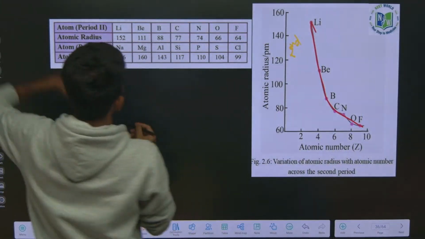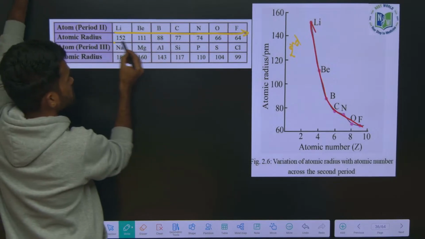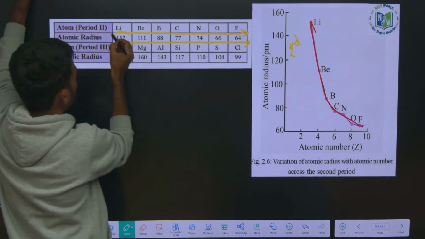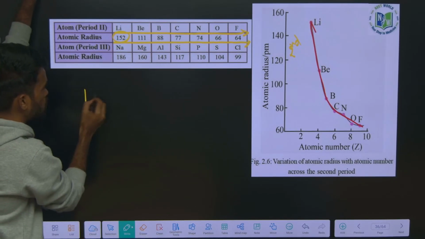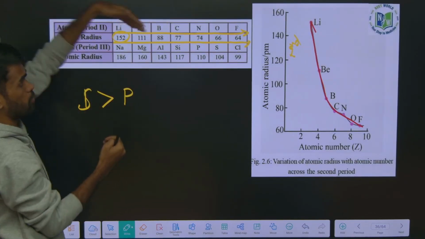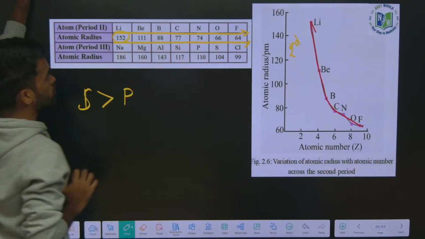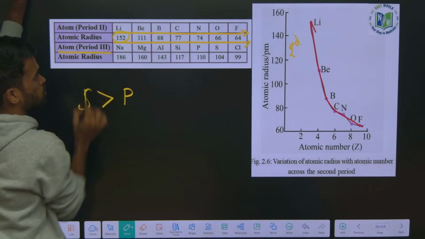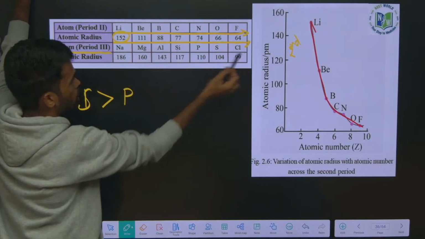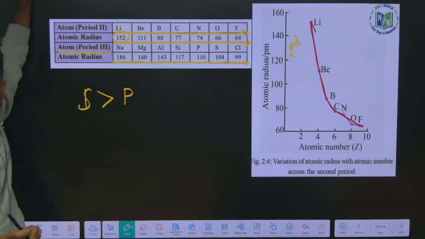If you go from lithium, beryllium, carbon like this, their size is getting decreased. S block elements will always have the maximum size, then the P block, as per the data when comparing S and P blocks. Look at their values also if you want. Similarly, you can check third period elements, sodium, magnesium. If you consider all this, size is getting decreased as we move from S to P block.